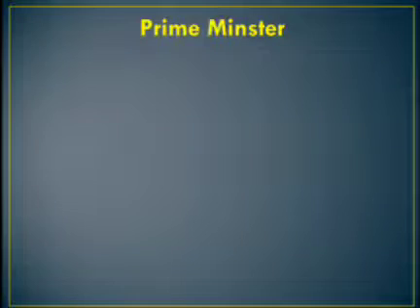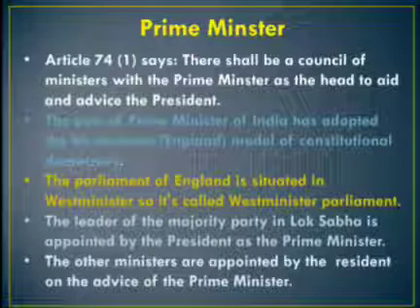What are the functions of the Prime Minister? Powers and functions of the Prime Minister. Who appoints the Prime Minister? What are the powers and functions of the Prime Minister? Article 74(1) says there shall be a council of ministers with the Prime Minister as the head to aid and advise the President. The post of Prime Minister first originated in England and is borrowed from there by the makers of our Constitution.